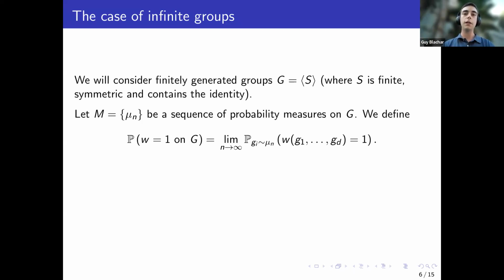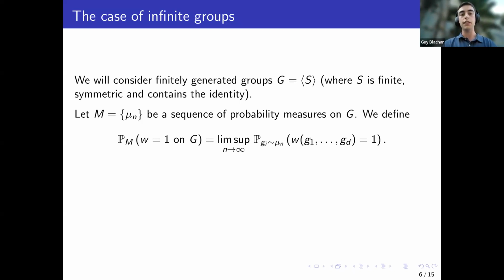There is no a priori reason that it will not depend on M, and this limit might not exist. So if we really want to be precise, we should write P of M, which depends on the sequence of probability measures that we use. And instead of a limit, we'll take a lim sup to make sure that it exists, and we'll get a number between 0 and 1. This gives us some way to measure how close our group is to satisfying a law.